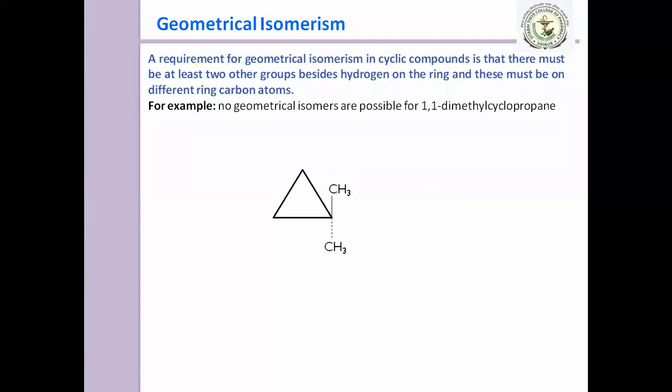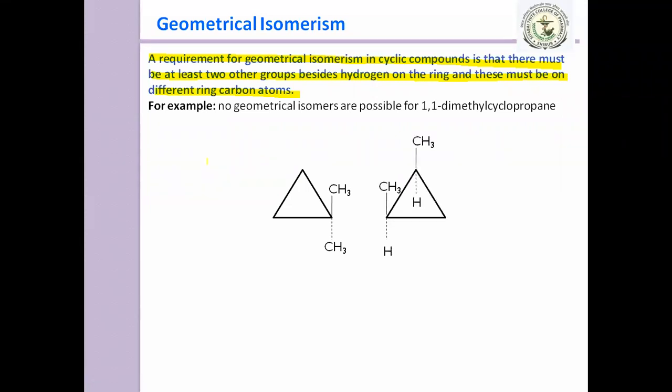So what is the requirement for a cyclic compound? There must be at least two groups other than hydrogen on the ring, and these must be on different ring carbon atoms. Then geometrical isomerism is possible. Is that clear to you?